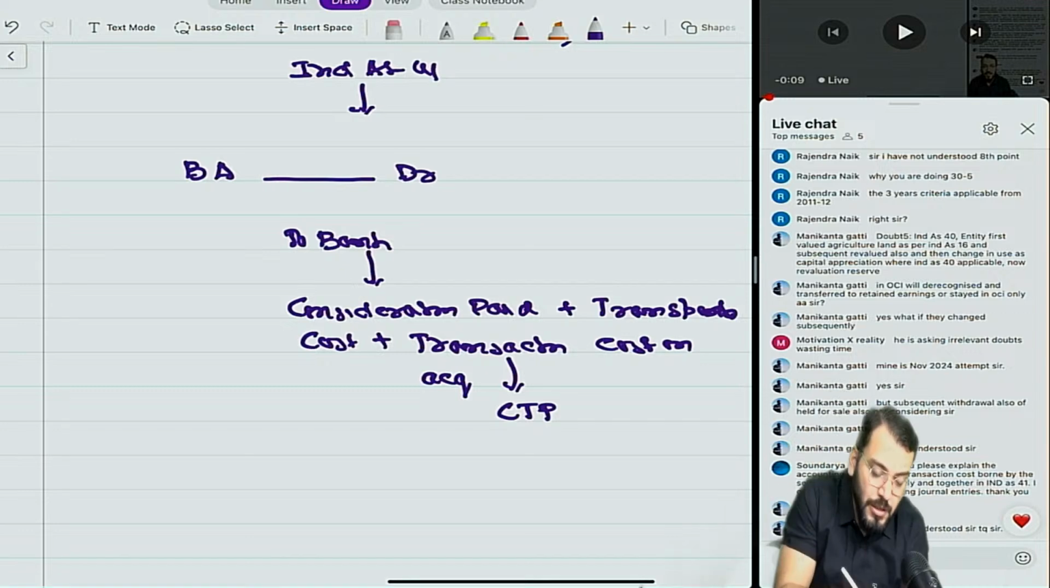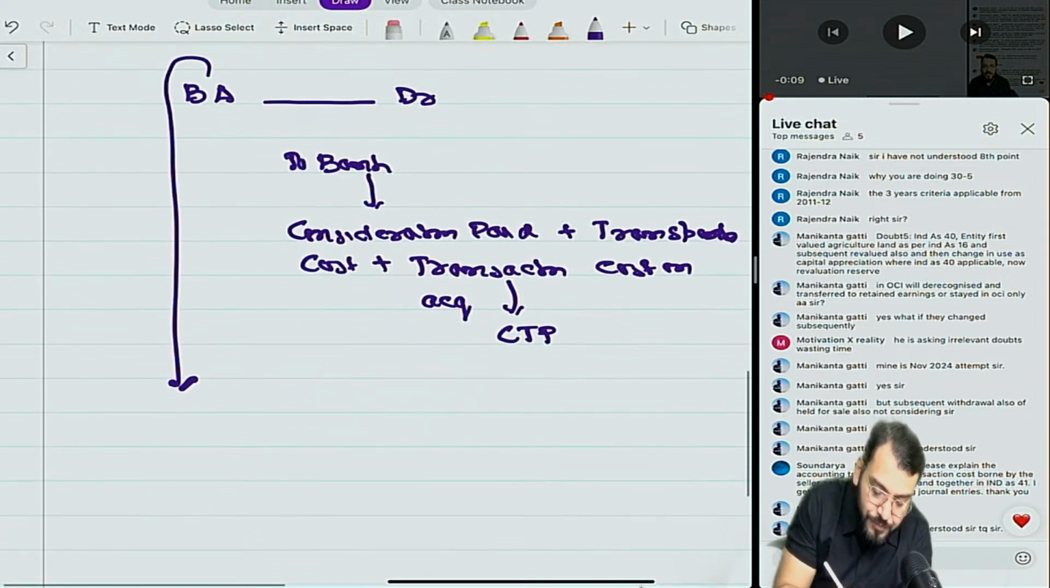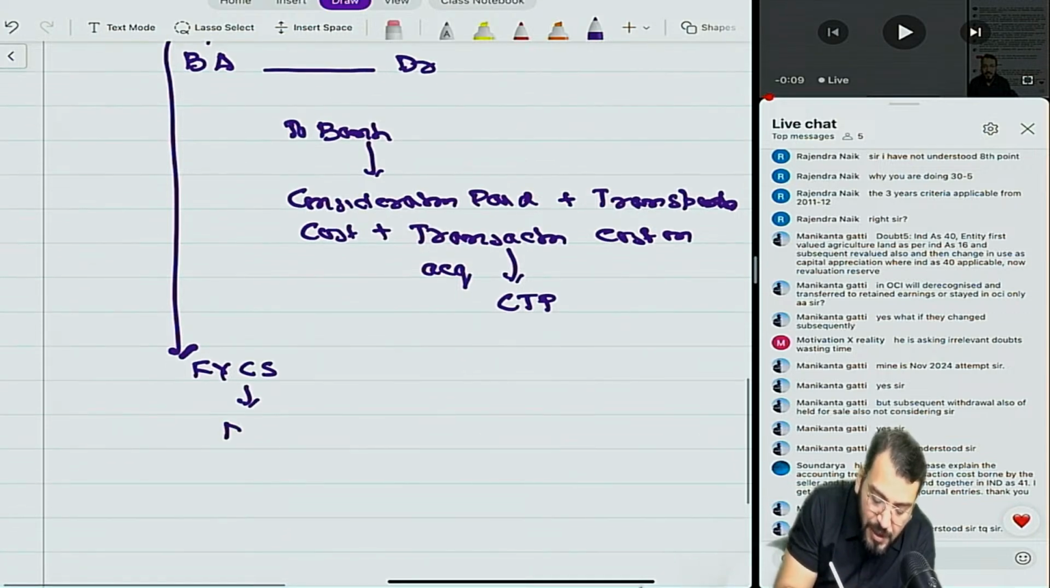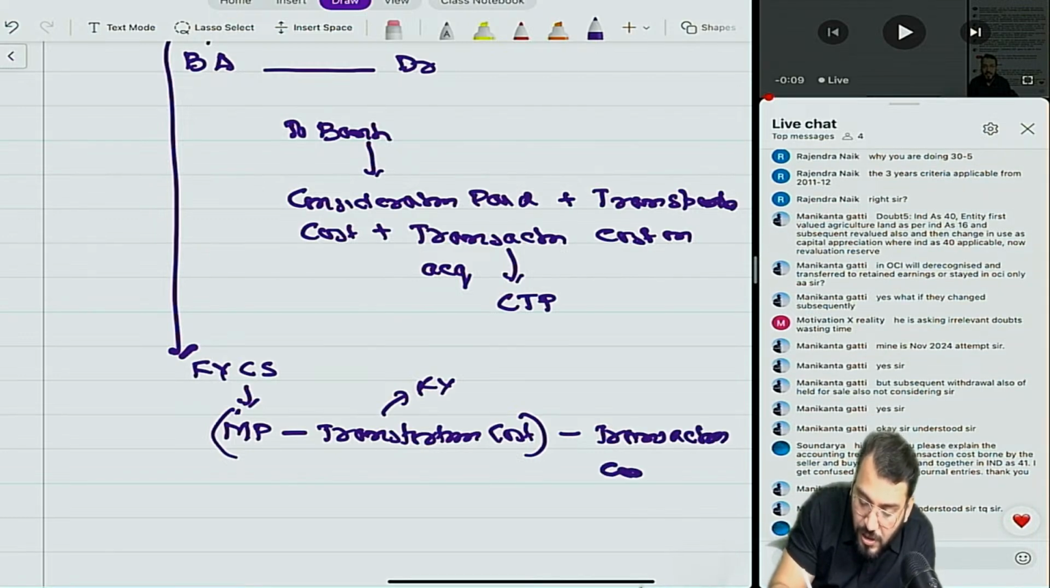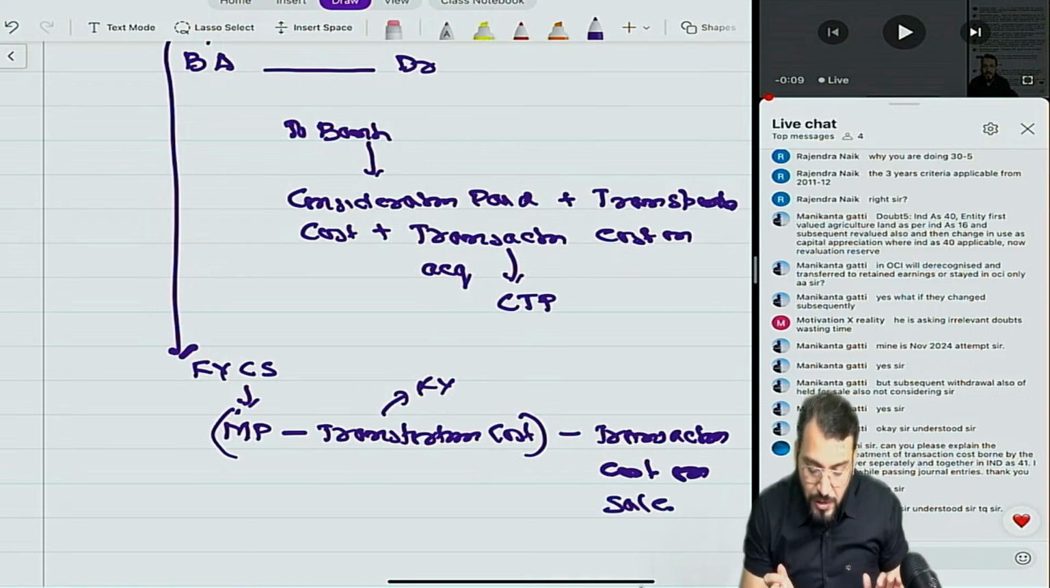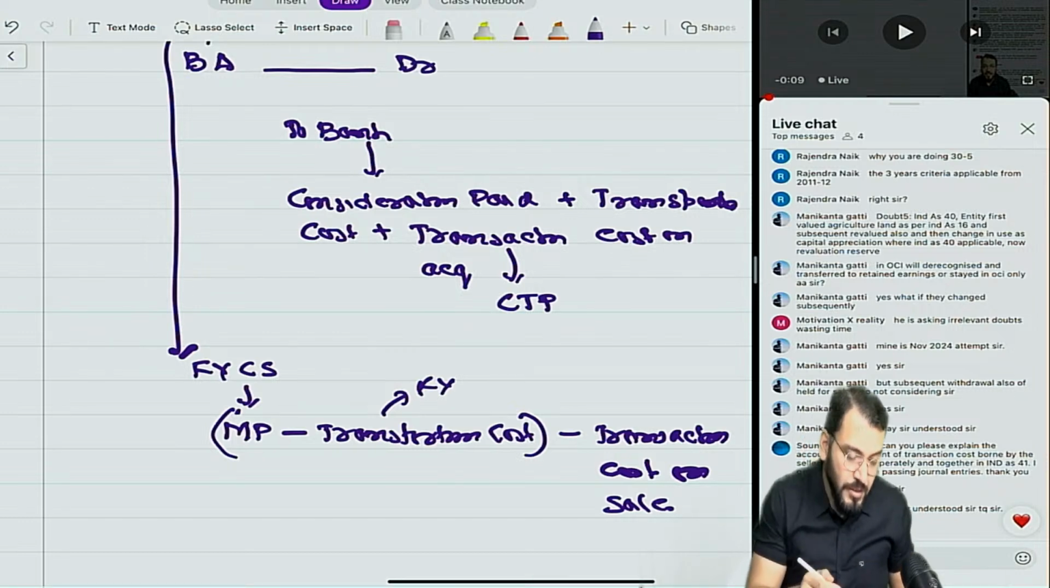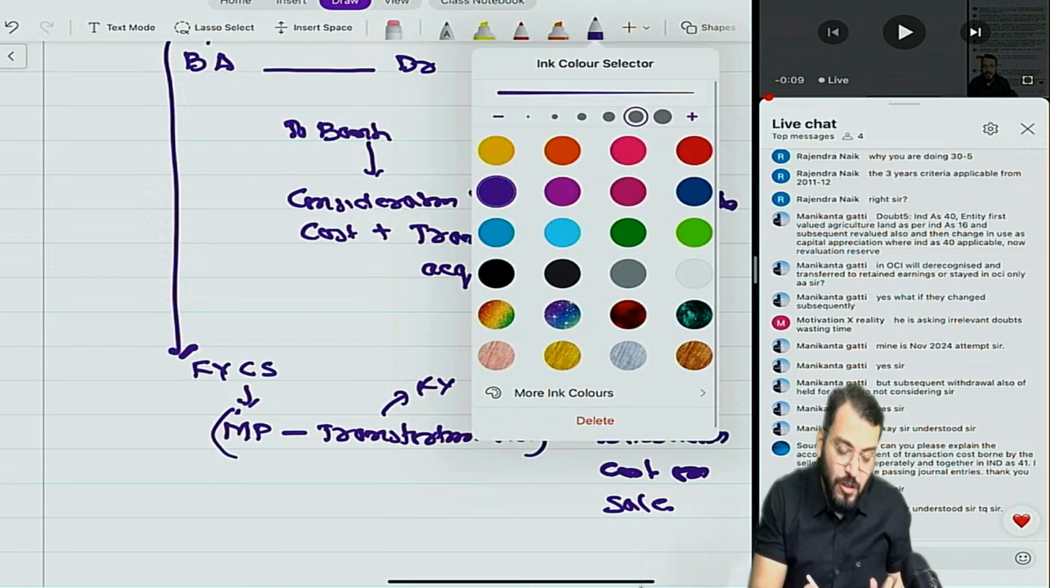Correct? Understood? Now, this will be at fair value less cost to sell. So what is the fair value less cost to sell? It is nothing but market price minus transportation cost. So this total becomes fair value, this we call fair value, and minus transaction cost on sale. First, have you understood this, Saundarya? This is a very important doubt and a lot of confusion on this.